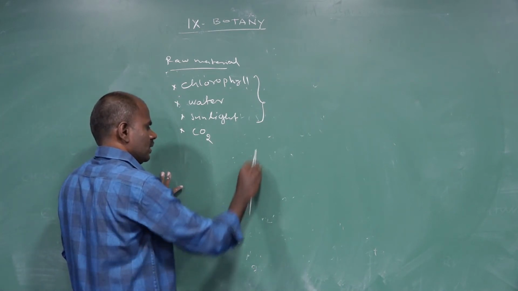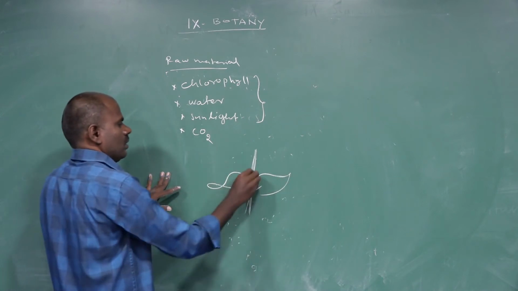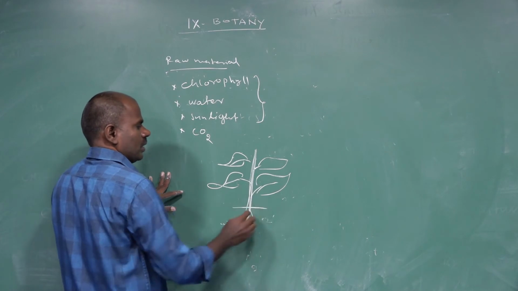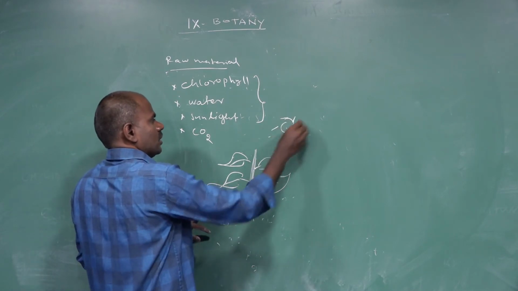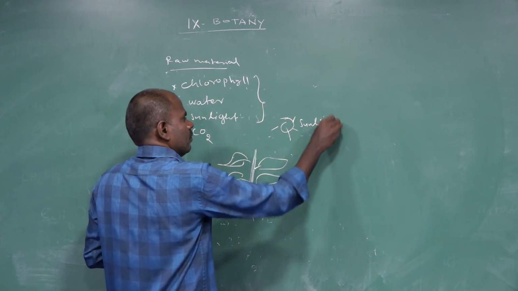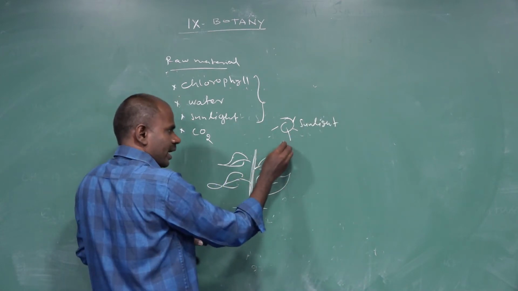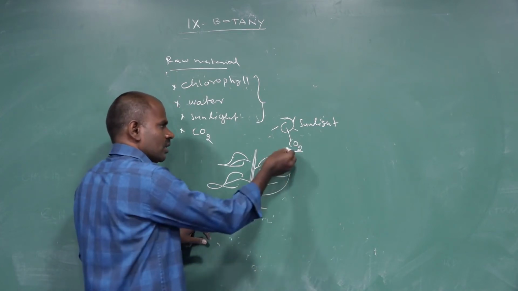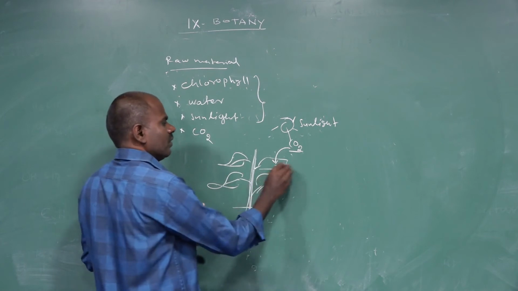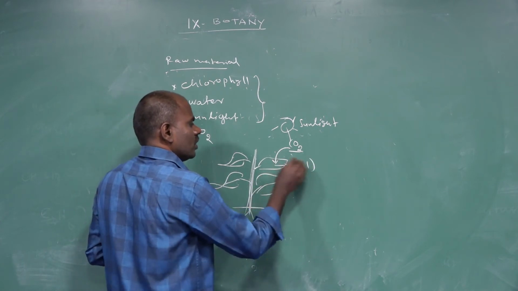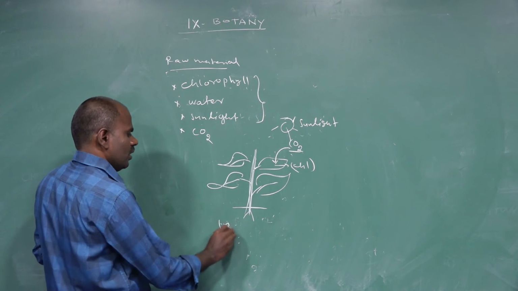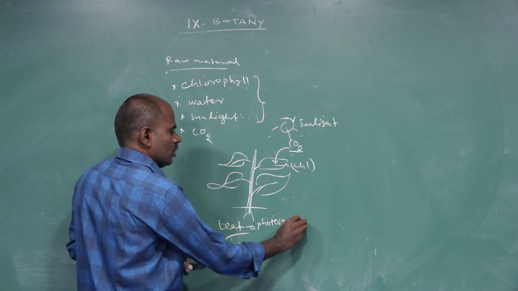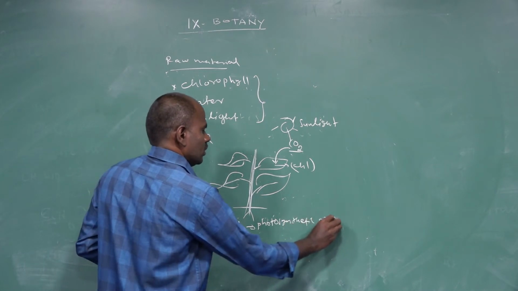In green plants, sunlight, and the atmospheric air containing more carbon dioxide, are used. The carbon dioxide is consumed in the green leaf. The green leaf contains chlorophyll. The leaf is a photosynthetic organ.